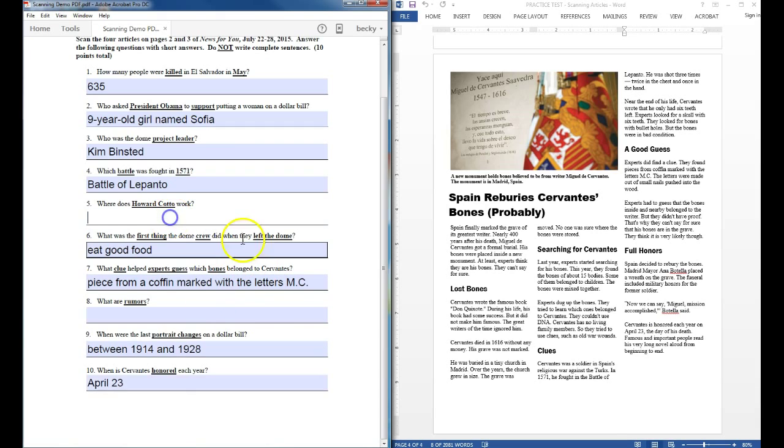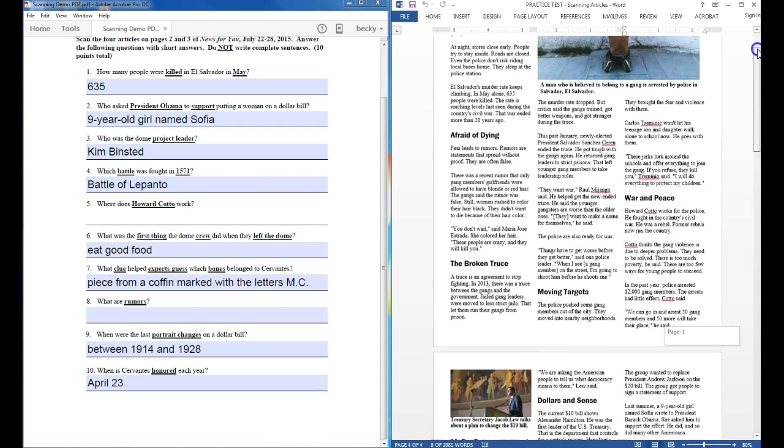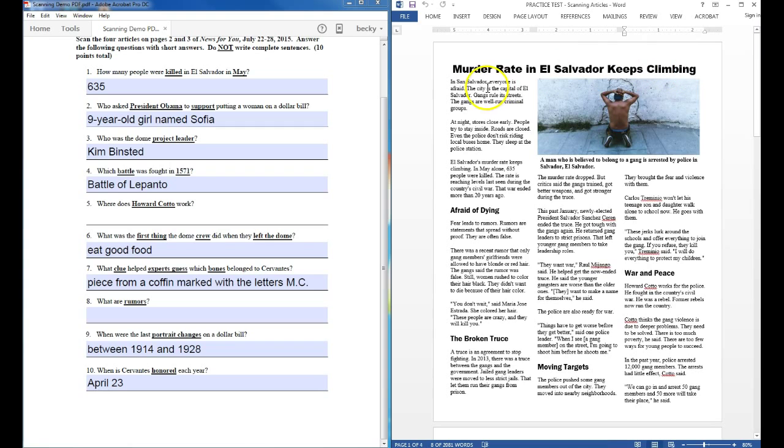Okay, now I'm going to go back and look for the name Howard Cotto. Here it is. Howard Cotto. Now the question is where? So I'm looking for a place.